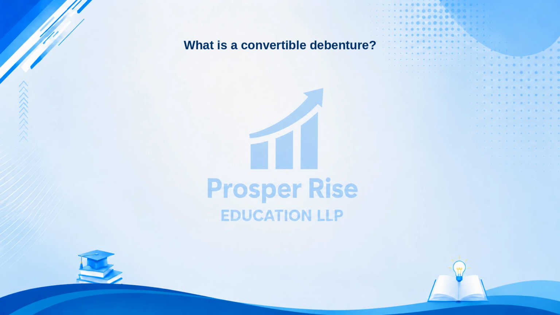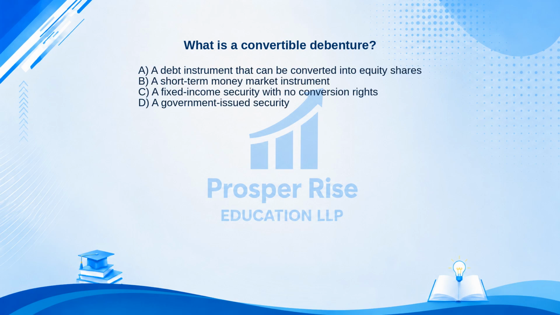What is a convertible debenture? Here are your options. A. A debt instrument that can be converted into equity shares. B. A short-term money market instrument. C. A fixed income security with no conversion rights. Or D. A government-issued security. Take a moment to pause the video and decide.